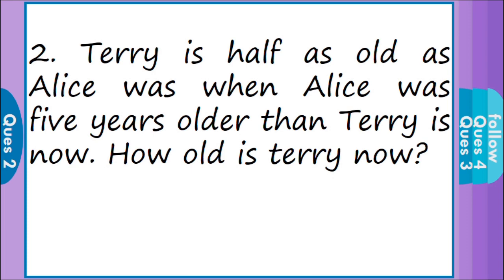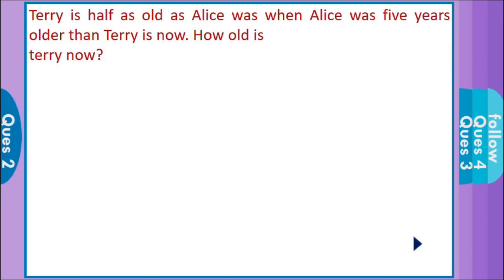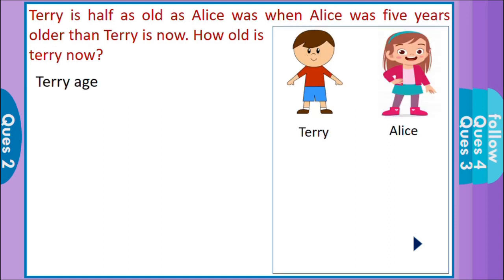This is about Terry's age and Alice's age. We have to find Terry's age. Okay, the first sentence is Terry is half as old as Alice. This means Terry's age is equal to half Alice's age. So let's take Terry's age as T and Alice's age as A. See the next sentence.